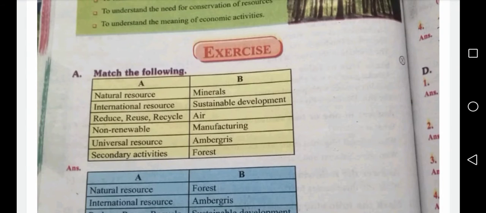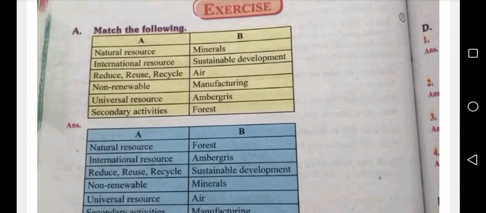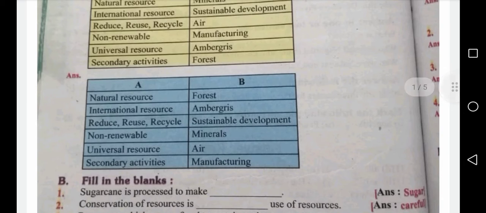Students, today we are going to revise geography unit 1, Resources. First we have to read the match the following. We have to read the answer straight away. First one, natural resources. For natural resources, the answer is forest. Forest is a natural resource.